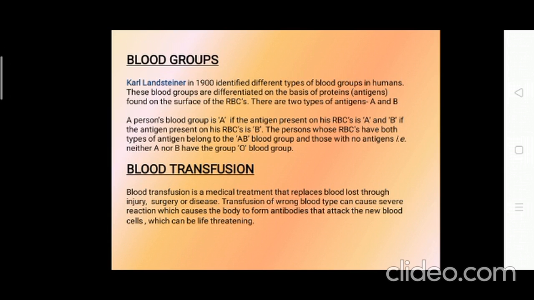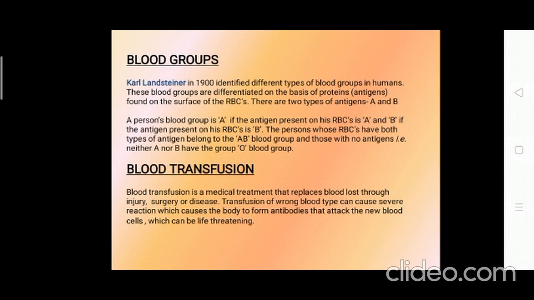For this, Karl Landsteiner in 1900 identified different types of blood groups in human beings. They were differentiated on the basis of proteins, which were antigens found on the surface of RBCs. There were two types of antigens, antigen A and antigen B. If the antigen present on the RBC is A, just remember that, he'll have the blood group A.